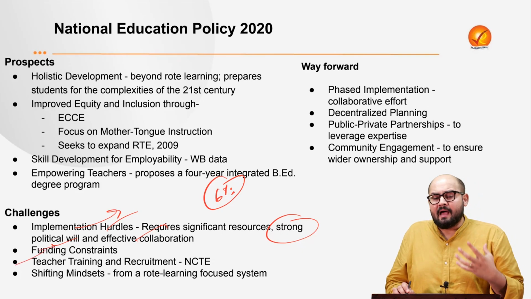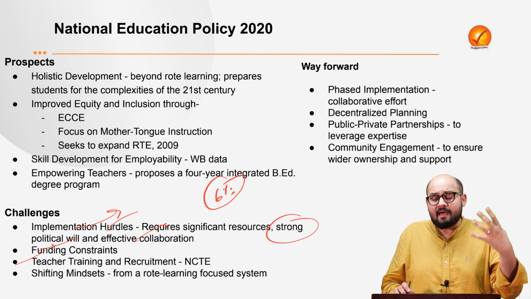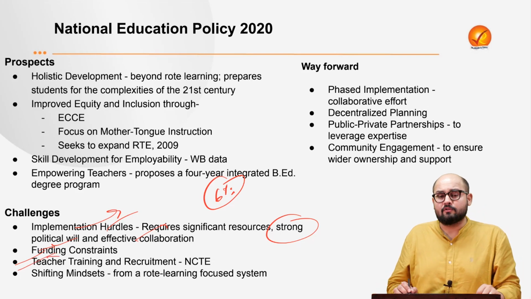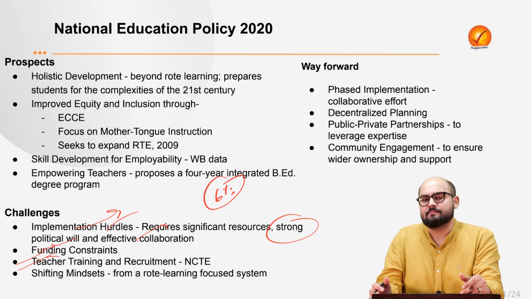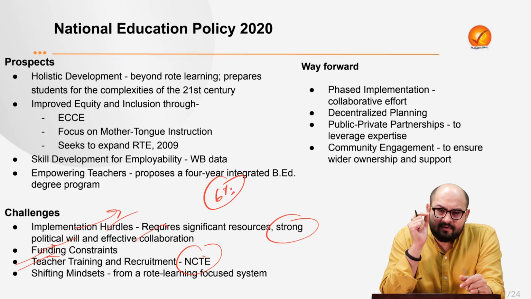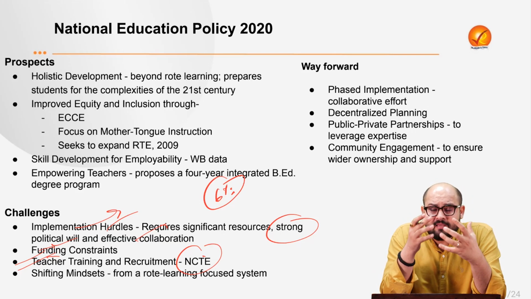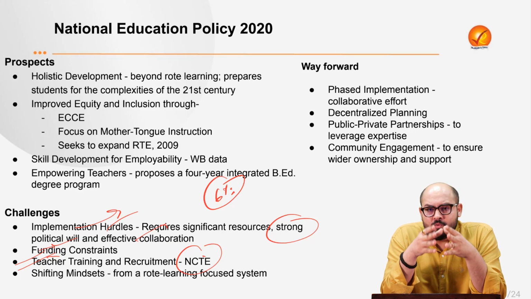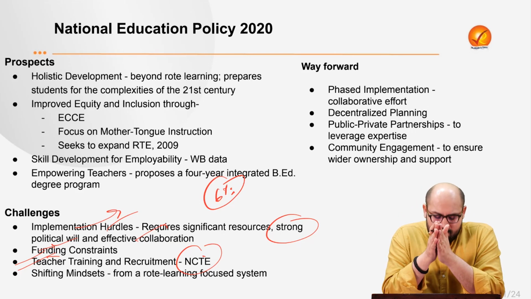Money has to come, and the government has to think about which are the priority sectors and how to accumulate these resources. Next, teacher training and recruitment. Please understand, teachers are at the base of policy implementation, right? As the National Council of Teacher Education also said, we need to first strengthen the role of the teachers. We need to equip them with proper skills and training, so that they are the ones who trickle down that information to the students.